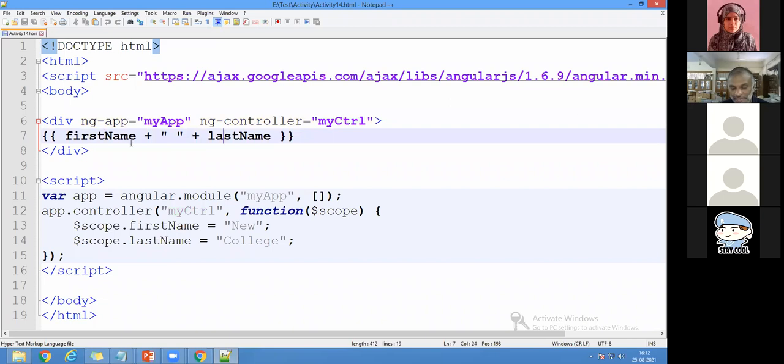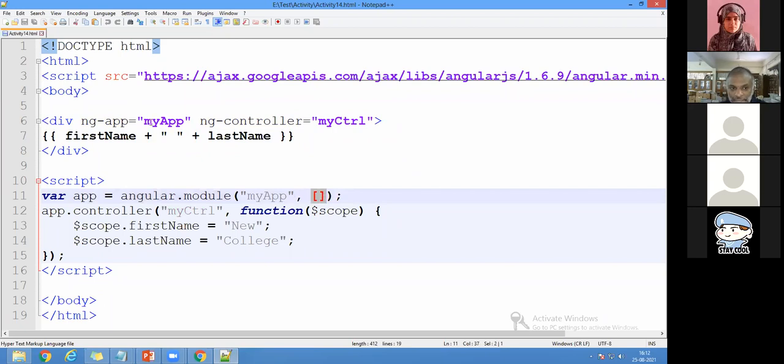So this is one div. Now I'm going to use a controller. How to control? See, var app. This is my variable name. Don't think this app is special; it's my variable name. Any name you can use, maybe X or Y or Z, whatever name you want. But this is a keyword, what I told you, angular.module. This is modular programming, angular.module, and this is static.